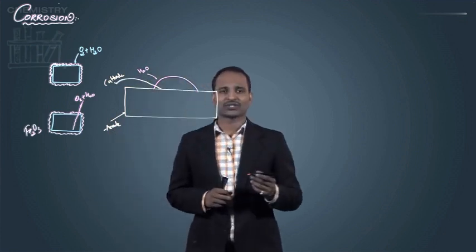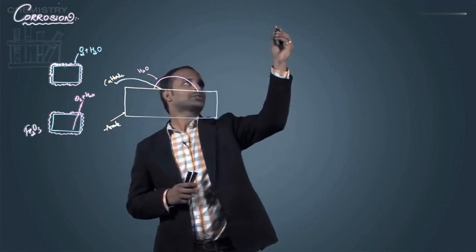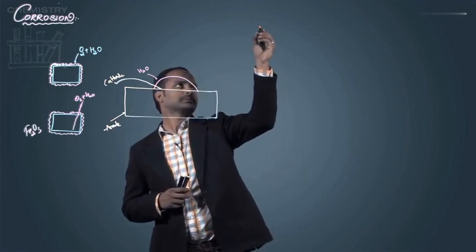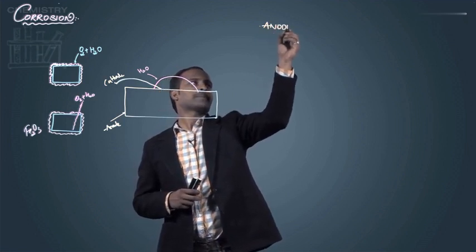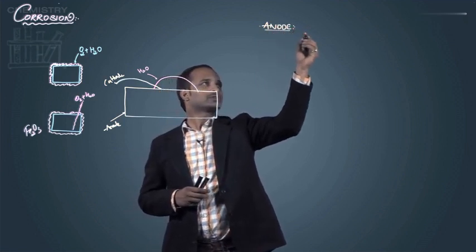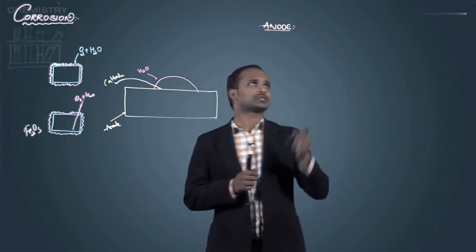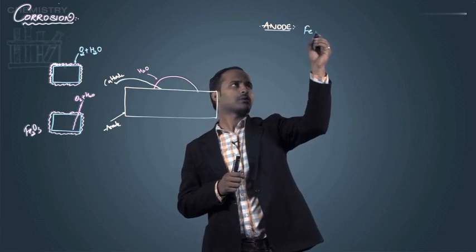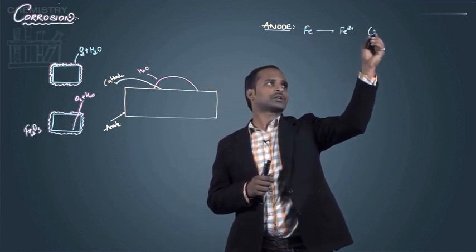Now let's see what reactions take place during corrosion, on the anode and the cathode. Here the anode is Fe metal. So Fe metal gets oxidized and produces Fe2+, that is oxidation.